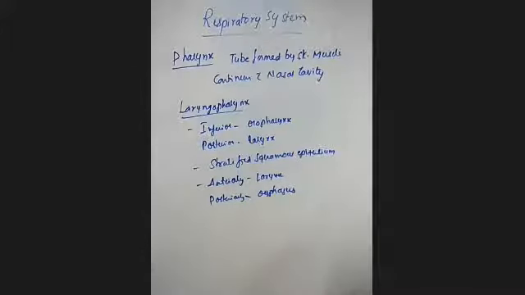So these are the different parts of the pharynx: the nasopharynx, the oropharynx, and the laryngopharynx. The laryngopharynx is inferior to the oropharynx and posterior to the larynx, made up of stratified squamous epithelium. Anteriorly it opens into the larynx and posteriorly it enters the esophagus. Next, we'll see the larynx.